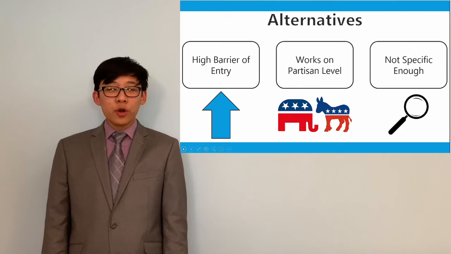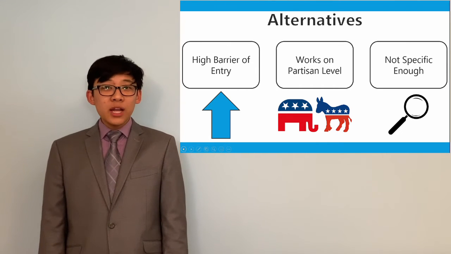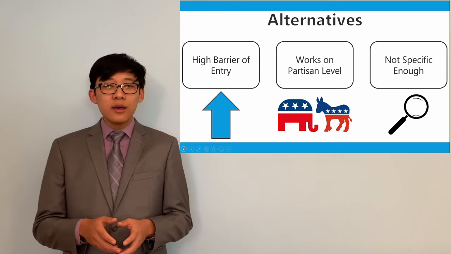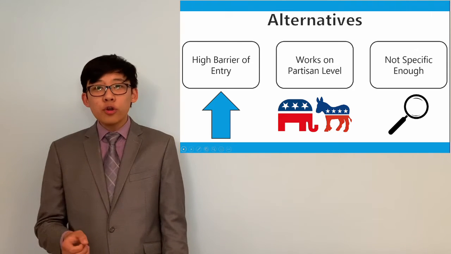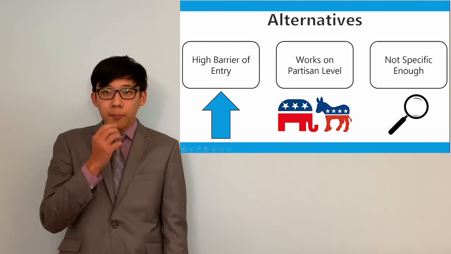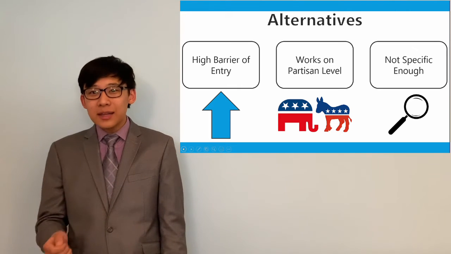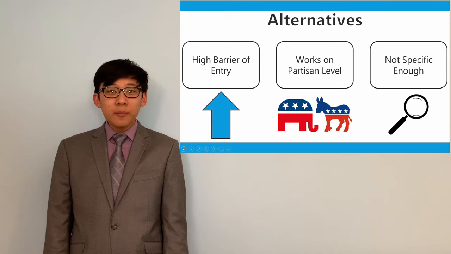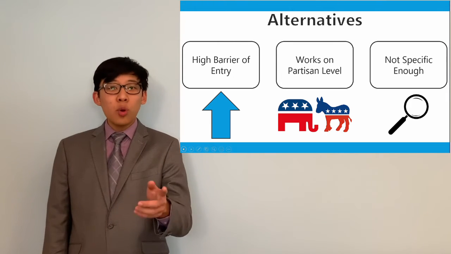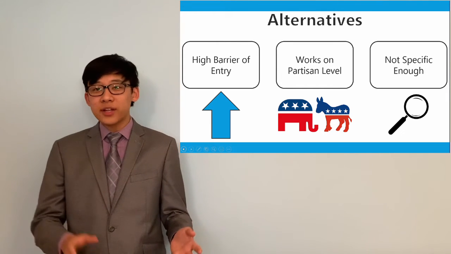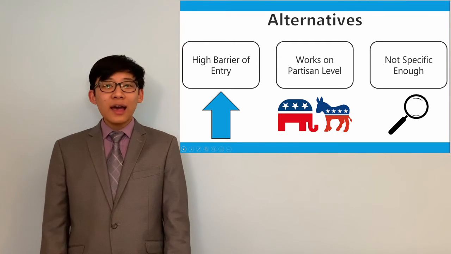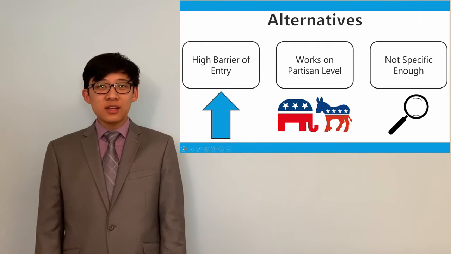Second is only working on a partisan level. Many political quizzes you find online fall into this fallacy. However, in elections, voters are electing people, not parties. Because even within parties, there can be a range of political views presented. PoliMatch solves this by matching you on a politician level, not a party level, making sure you get the best match. Lastly is a lack of specificity.